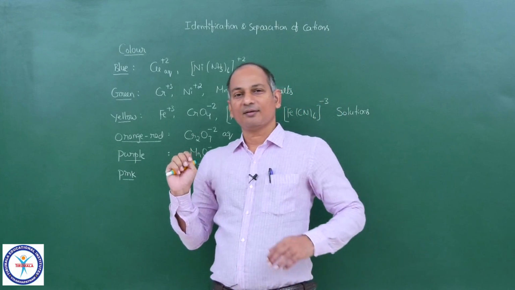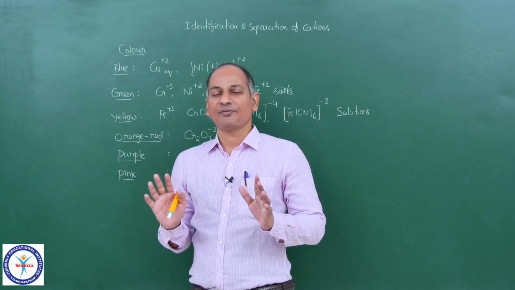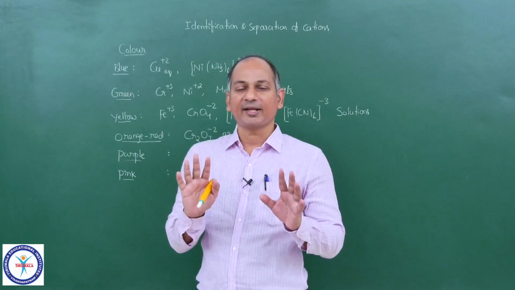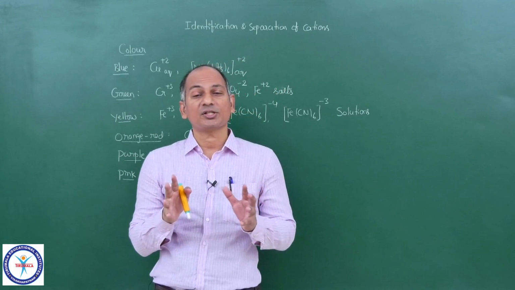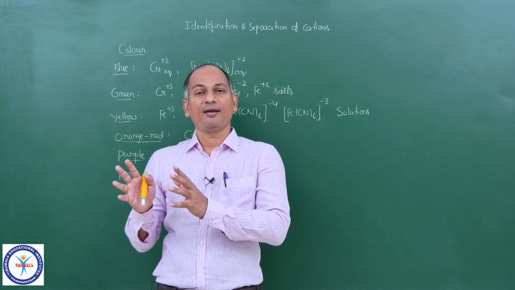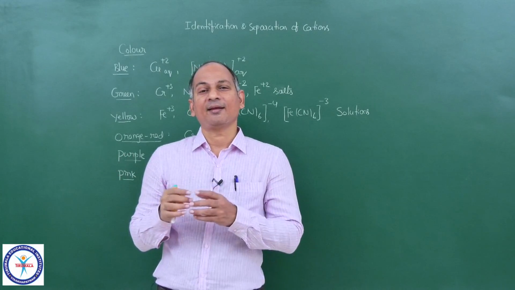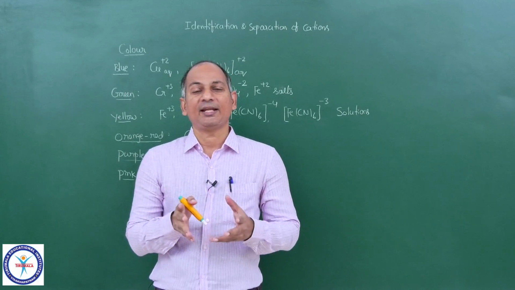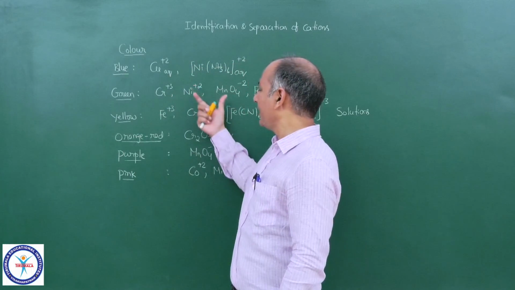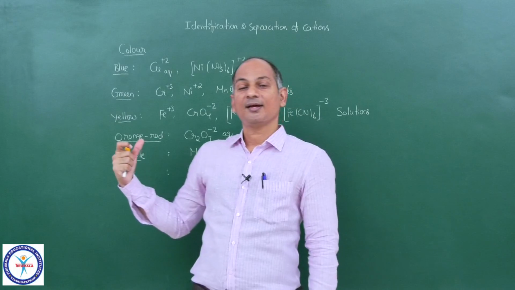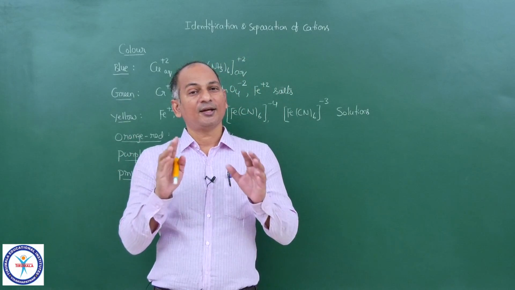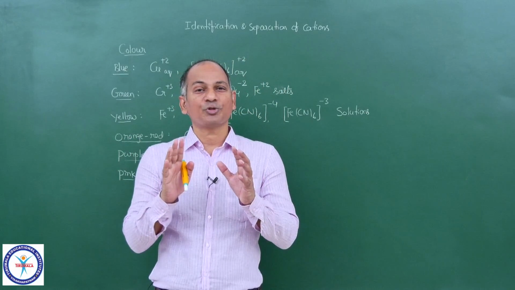In JEE Advanced, most of the times the inorganic question, particularly the roadmap question, starts like this: compound A, which is green in color, compound A, which is black in color, compound A, which is white in color. So when you have a rough idea about these colors, you can start that question confidently.